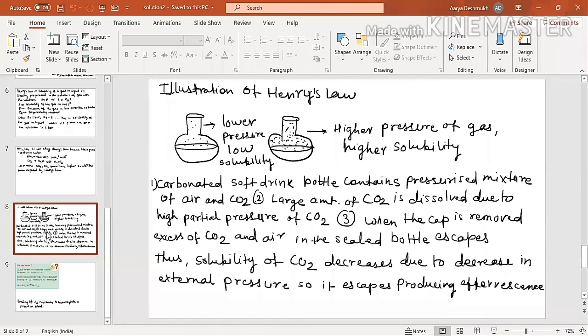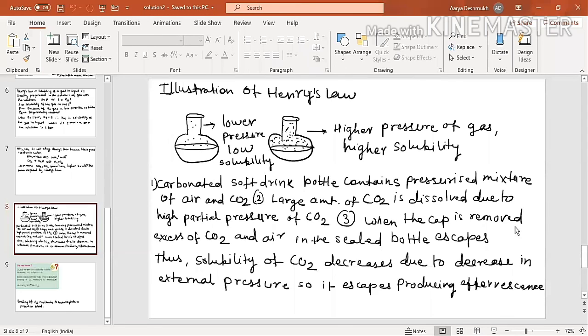Remember, illustration of Henry's law. Lower pressure, low solubility. High pressure, high solubility. एवढं लक्षात ठेवा. Henry's law काय सांगतो की कमी प्रेशर असेल तर कमी सोल्युबिलिटी असेल, जास्त प्रेशर असेल तर जास्त सोल्युबिलिटी असेल. Okay, so I explain this with this example. मी जे आता बोलले ते की carbonated soft drink bottle contains pressurized mixture of air and CO2. Large amount of CO2 is dissolved due to high partial pressure of CO2.